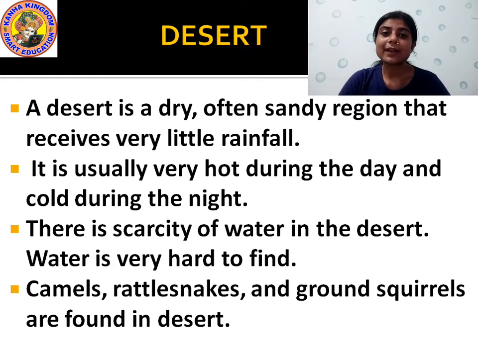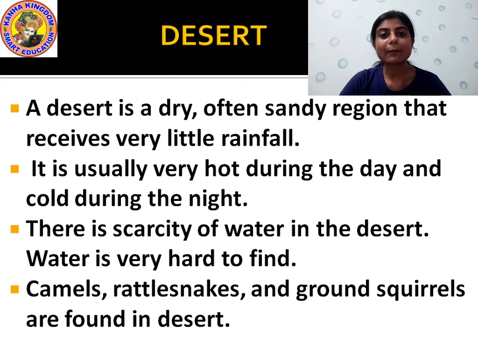And if there is very less rainfall and it is a very dry region full of sand everywhere, then what type of animals survive in this type of region? What are the animals that live here in the desert area? It is usually very hot during the day and cold during the night, and the temperature is also not moderate in the desert area. Yes or no? During the daytime it is very hot and during night it is very cold.